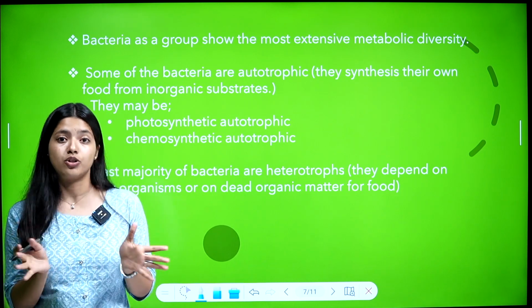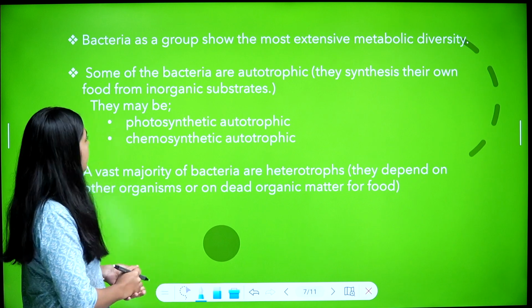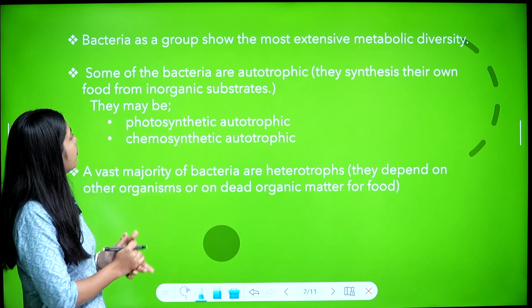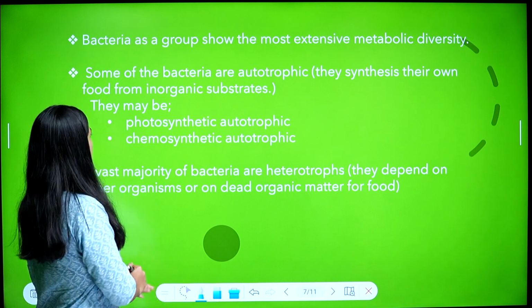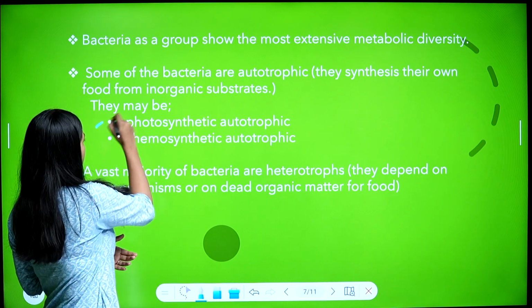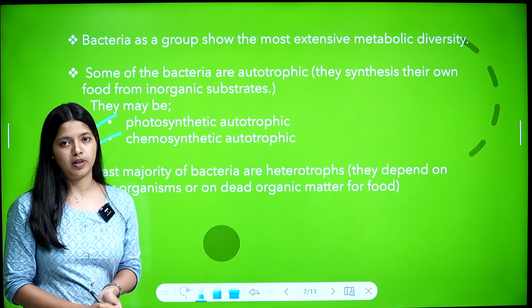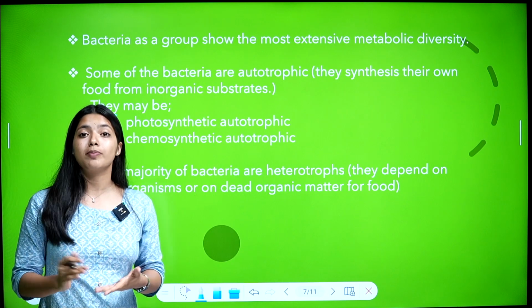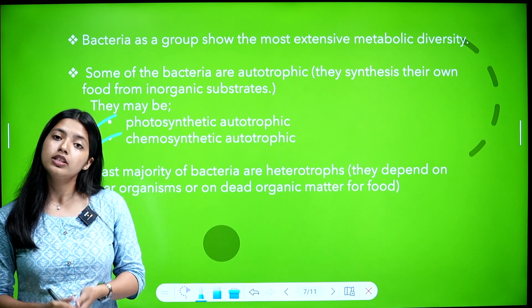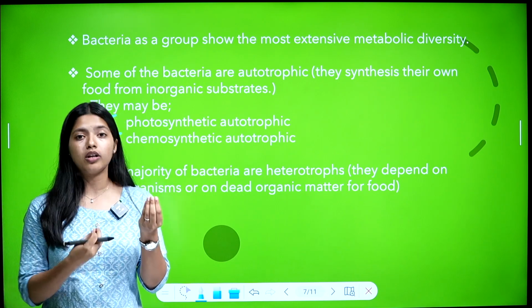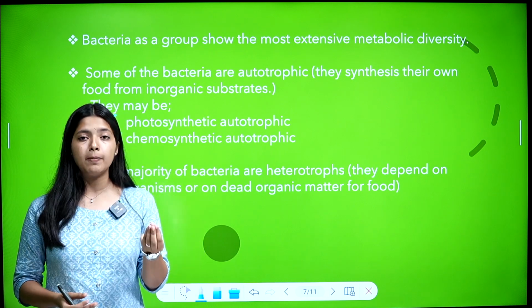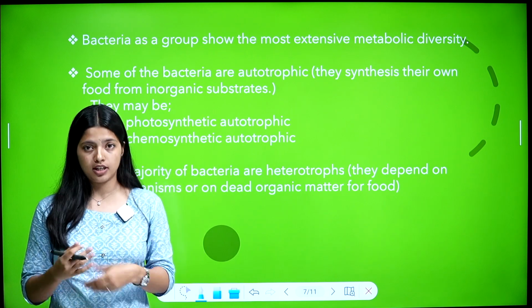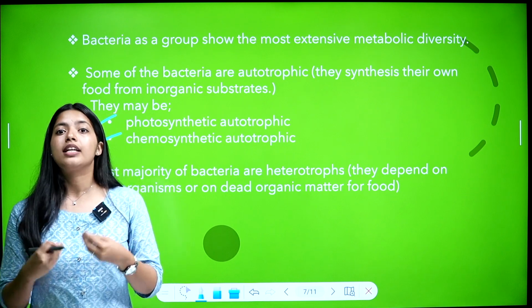They can prepare their own food from inorganic substances, that is chemoautotrophic. We will discuss it. They may be photosynthetic autotrophic or chemosynthetic autotrophic. So some of the bacteria are autotrophic, they can prepare food by themselves. It can be two types, photosynthetic or chemosynthetic. That means by the process of photosynthesis or by chemical reaction, from which they will get energy.